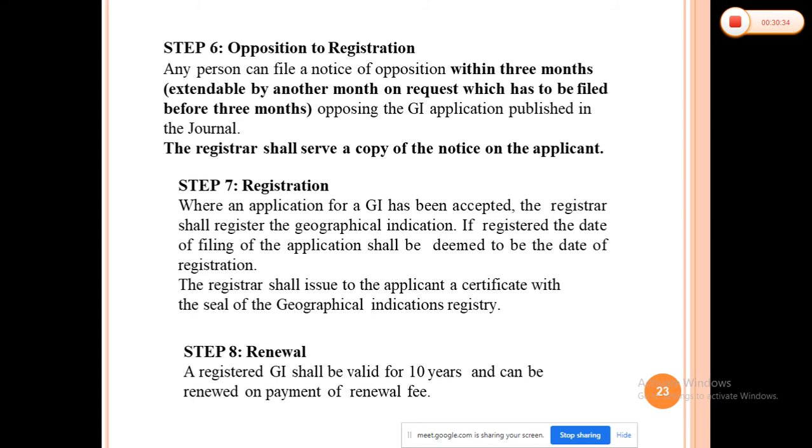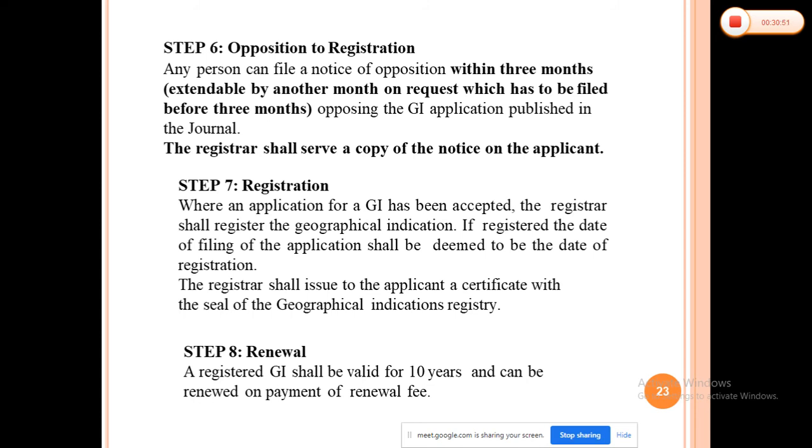The register is available by paying the specific fees. Now the registrar shall serve a copy of the notice on the applicant.